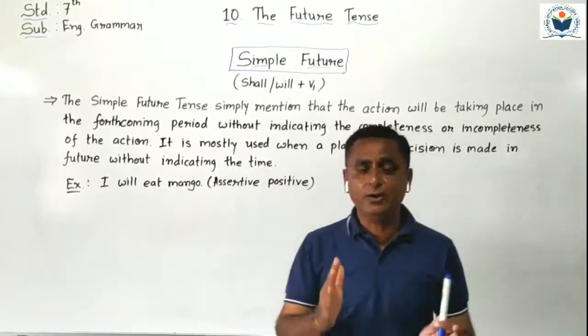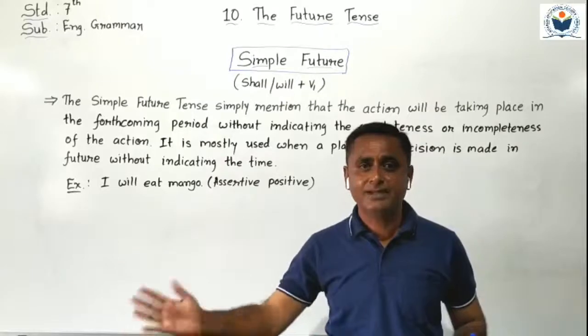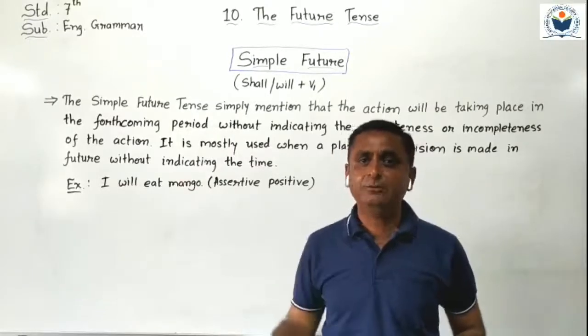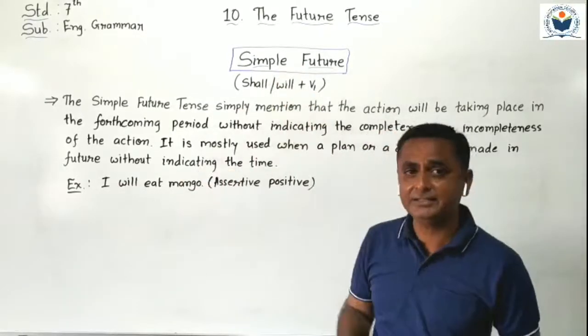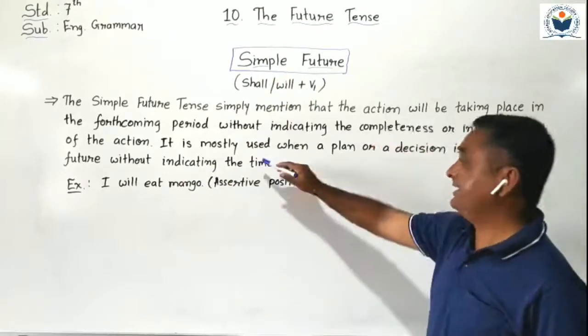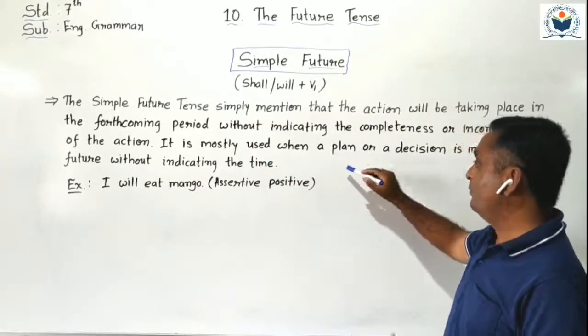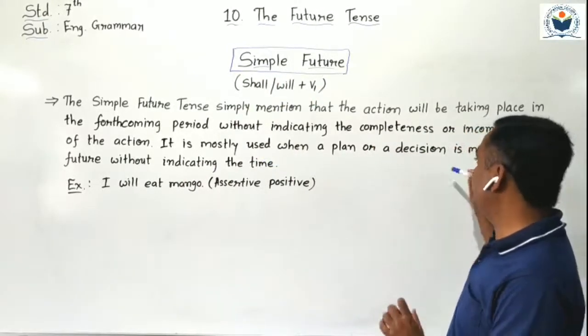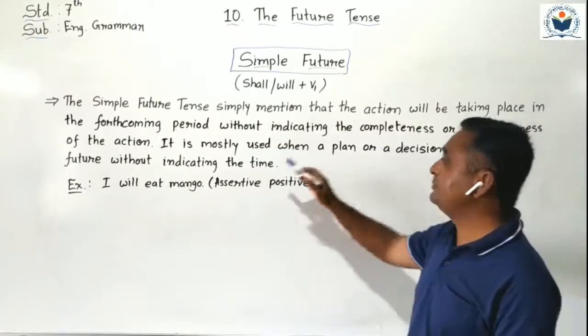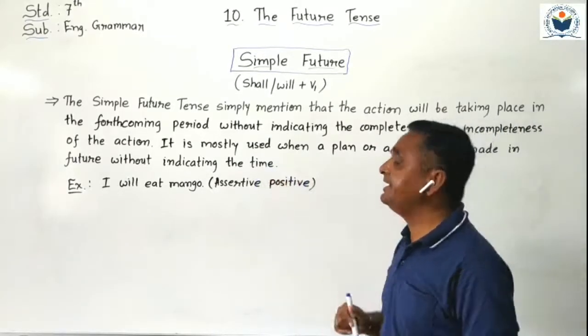If we want to talk about future time, next coming time, then we have to use simple future tense. It is mostly used when a plan or a decision is made in future without indicating the time.